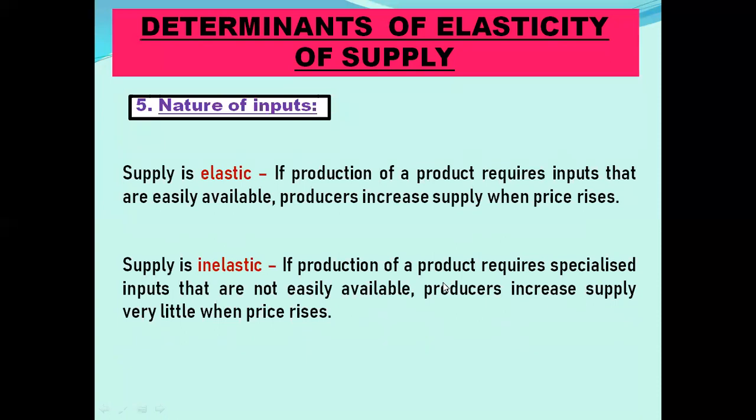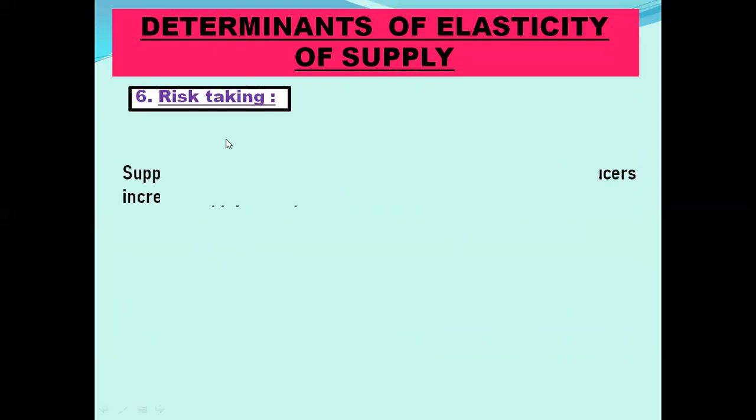But if production of a product requires specialized inputs that are not easily available, producers will not increase the supply to a greater extent, even if the price is rising. Because the producers have to take efforts for procuring specialized inputs, supply will be inelastic. Even if price rises, they cannot increase their supply to a great extent. Then supply is inelastic.